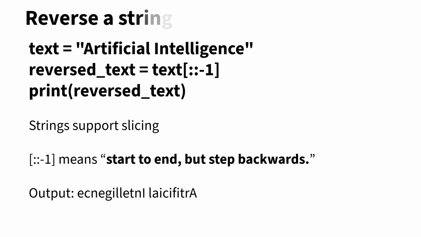How do you reverse a string in Python? In Python, strings support slicing with start, end, and step operations. So here, by specifying -1 at the position of step, it means start to end, but step backwards. So it prints the string reversed. If I give a string as artificial intelligence, after reversing it, it will print by starting with E and it ends with A.